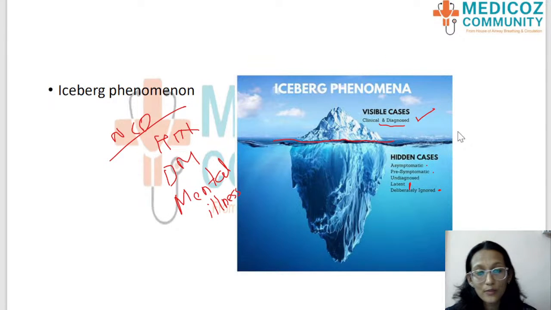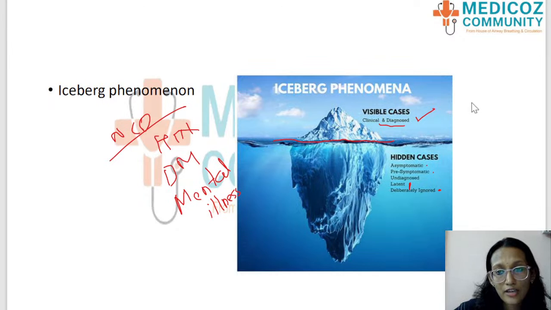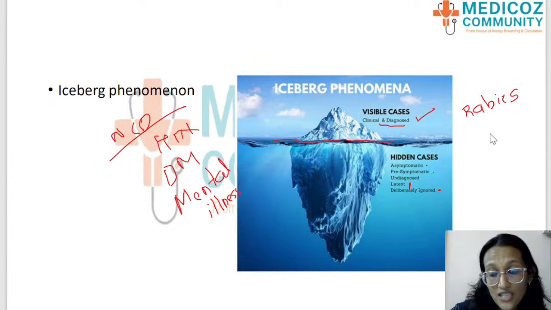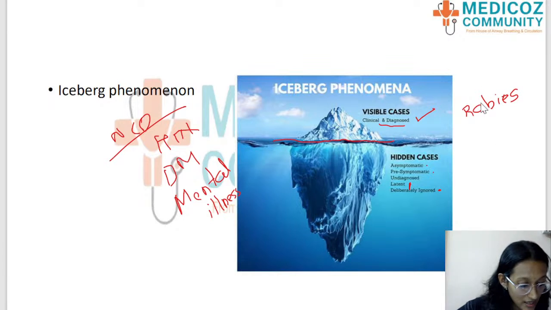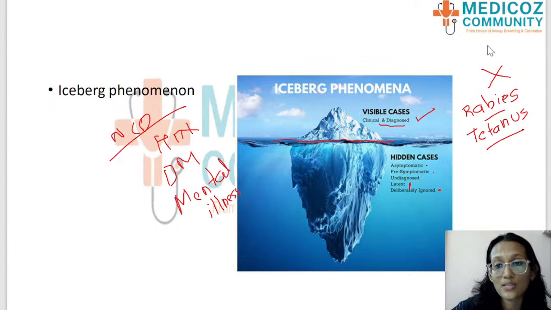Most of the communicable diseases do not show the iceberg phenomenon, and if you want typical examples of diseases that do not show the iceberg phenomenon, I would say rabies is one. That means if there's one case of rabies, it will be coming out in the community. The second example I want to give is tetanus. Tetanus and rabies are examples of diseases that do not show the iceberg phenomenon.